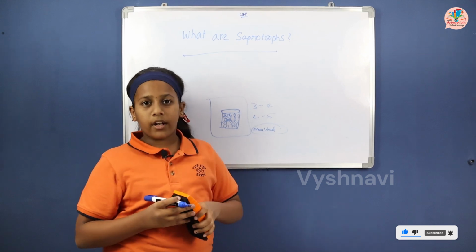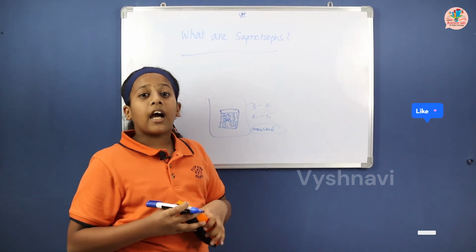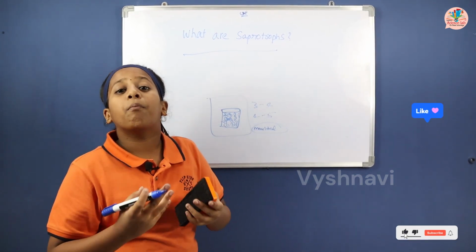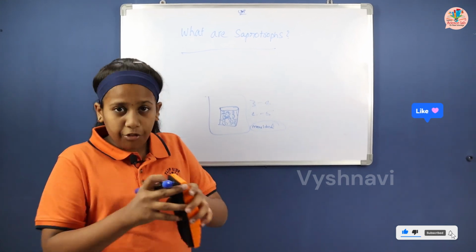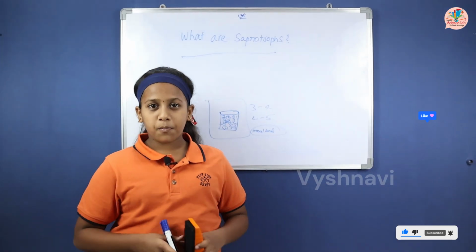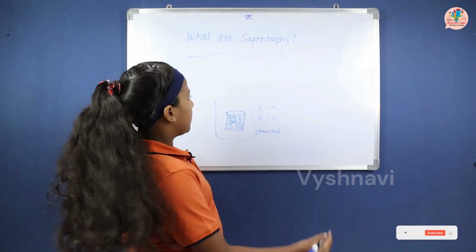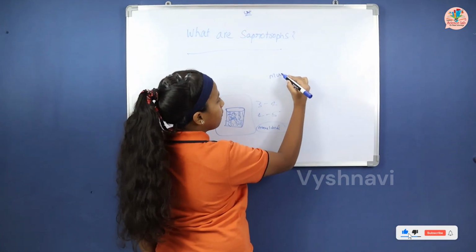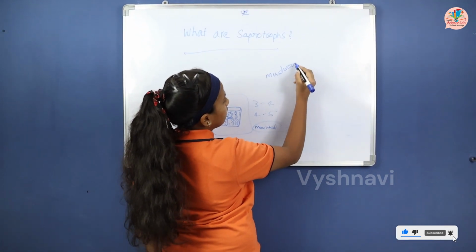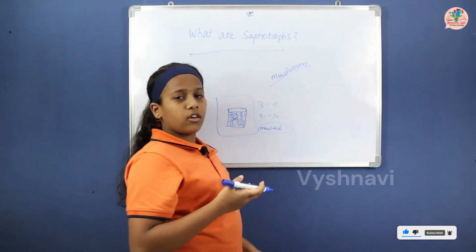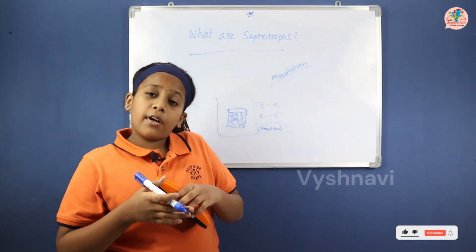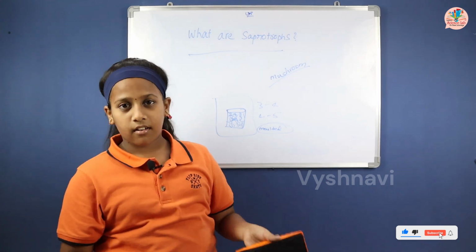When the bread is molded, when they collect nutrients from the bread, who collects? Saprotrophs collect. What are saprotrophs? I will tell you: mushrooms. For example, mushrooms. What are mushrooms? They depend on dead and decaying matter.